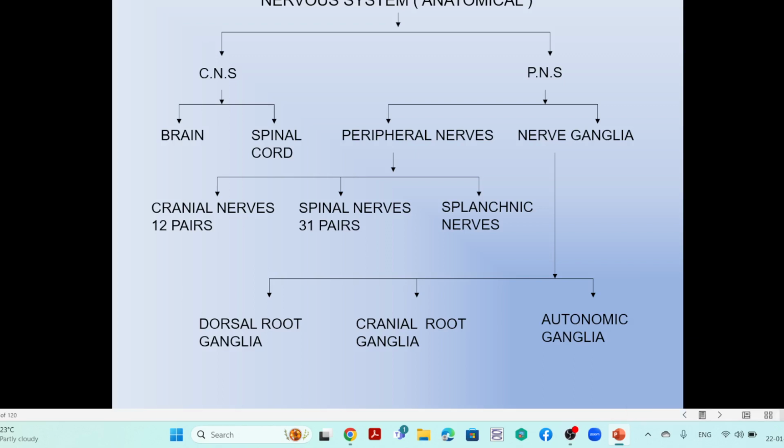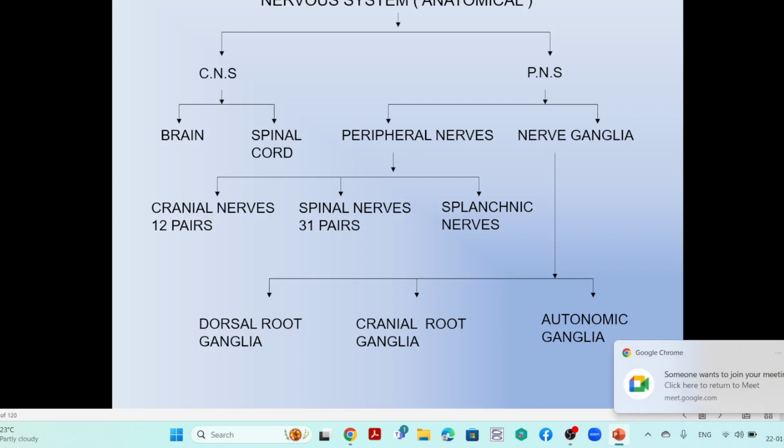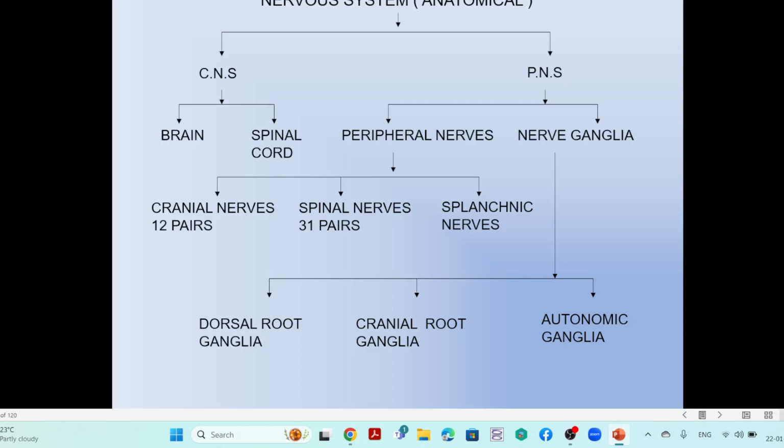In the central nervous system, the brain is one of the important organs, the higher center, the main center which controls all activities. The second organ is the spinal cord, the secondary organ, which also has centers and is considered part of the central nervous system. The peripheral nervous system, the peripheral nerves, are the nerve fibers which arise from the brain as well as the spinal cord. So the brain and spinal cord give off the nerve fibers.